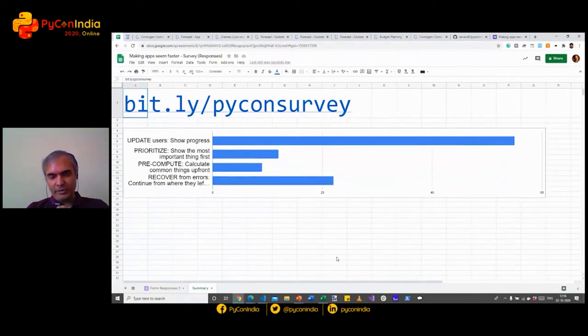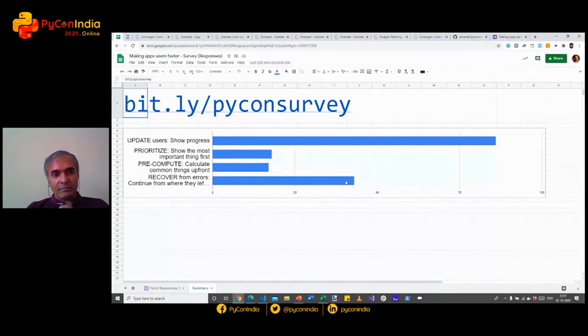Almost 50 odd people are saying they would want to show the progress. What's interesting is that the second most is recovery from errors. And that's, arguably, perhaps not too surprising. People, I'm sure, when debugging, would want to recover from errors. But what definitely surprises me is pre-computing is coming up close to the last, or actually the last.